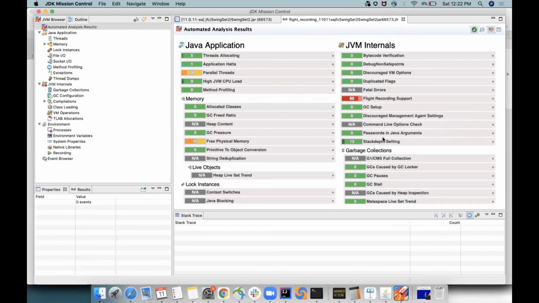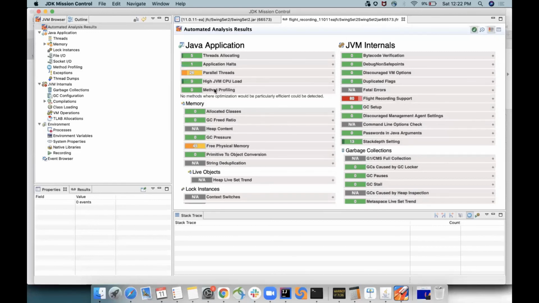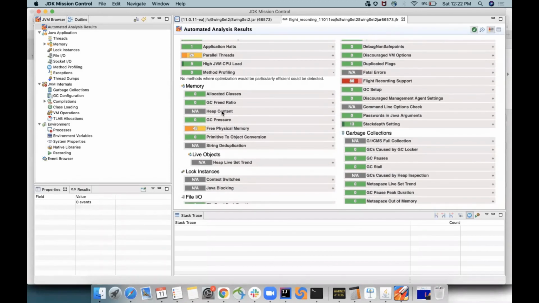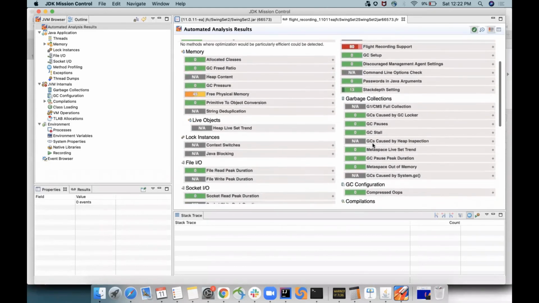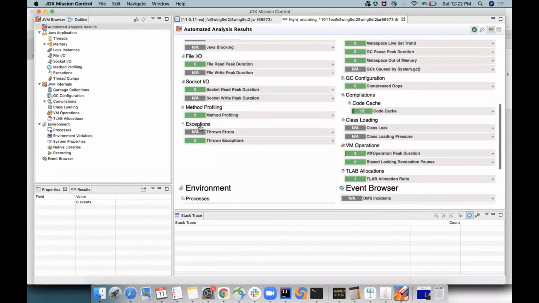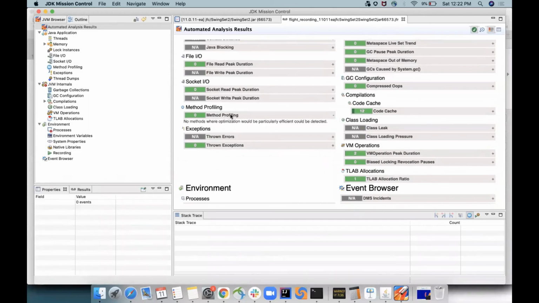Anyway, there will be method profiling. If your particular method keeps getting hit again and again, that is not a good sign for the code. There is one method; it's fine even if it's a hot method, but it should not keep repeating again and again. So that thing should be fixed. Then you should look for the heap content. Here it is not applicable. And somewhere there will be the method profiling. These should not be red.